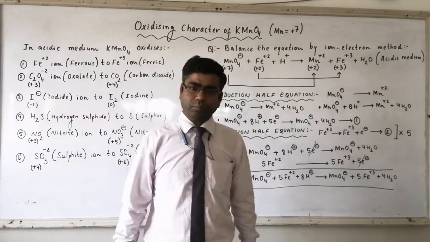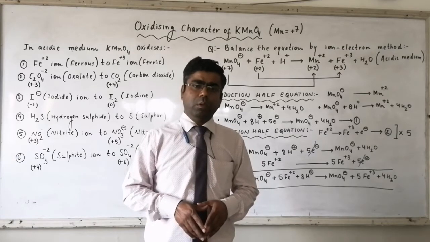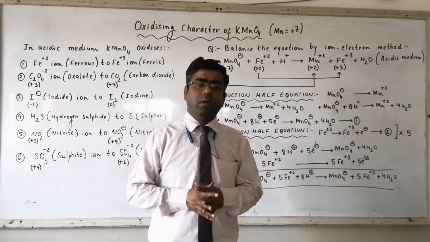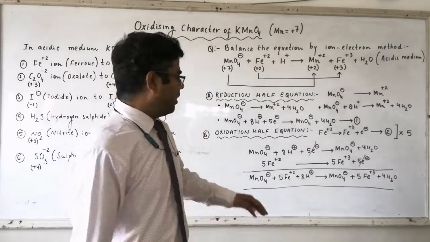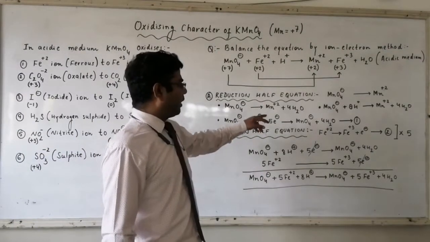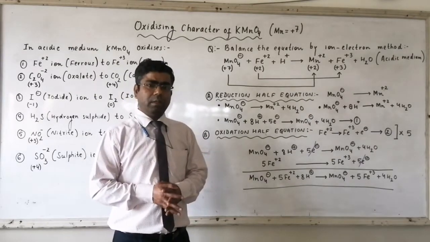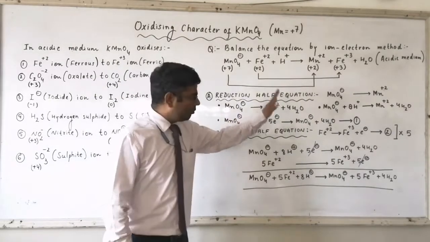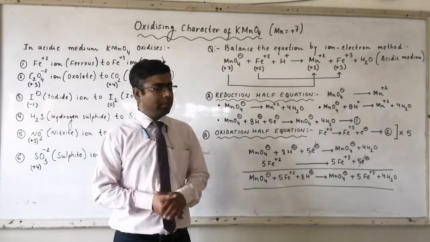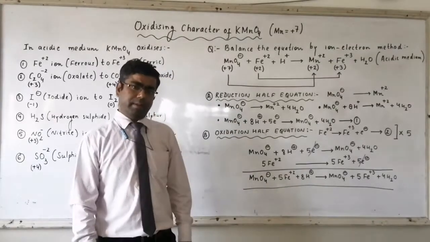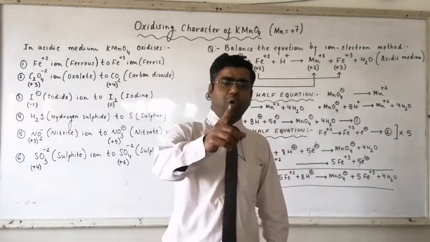Now, what will you do? You will find out on which side oxygen atoms are deficient. So here MnO4- is there, it gets converted to Mn+2. So it clearly shows that oxygen atoms are deficient on the product side. And how many oxygen atoms are deficient? Here we have 4 atoms of oxygen. So this side we have a deficiency of 4 oxygen atoms.